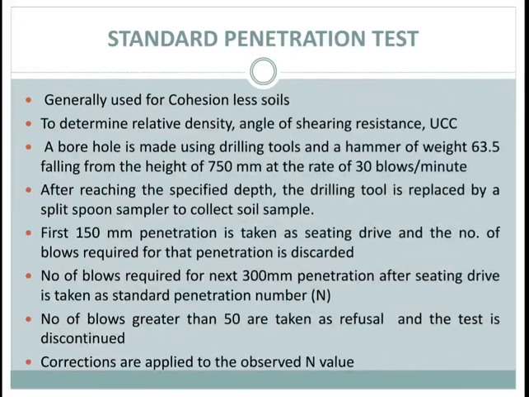Then casing is used to support the sides of the hole. Then a split tube sampler is driven into the undisturbed soil at the bottom of the hole under the blows of a 65 kg drive weight with 75 cm free fall.